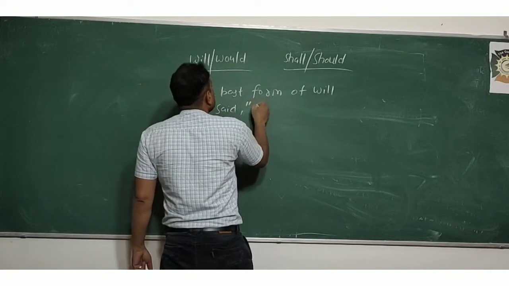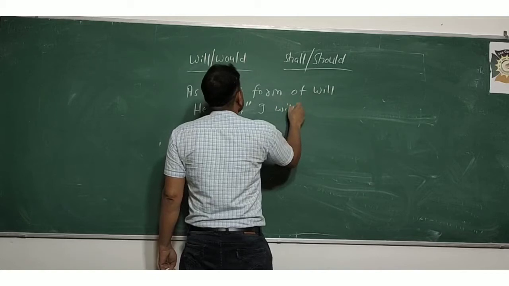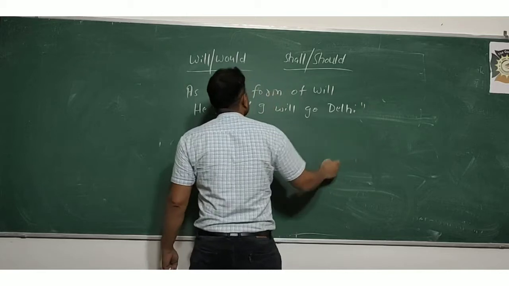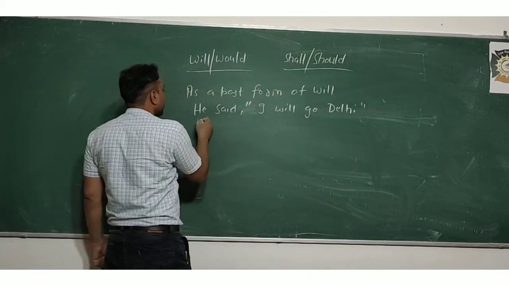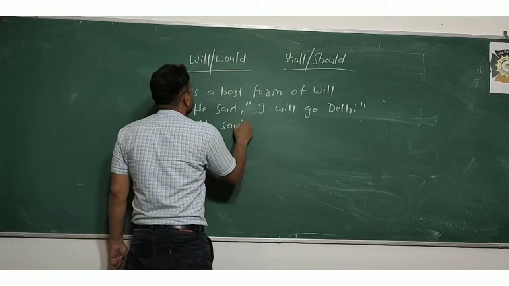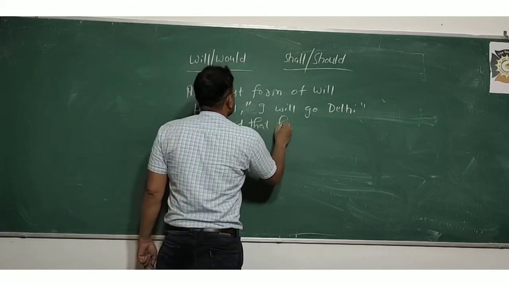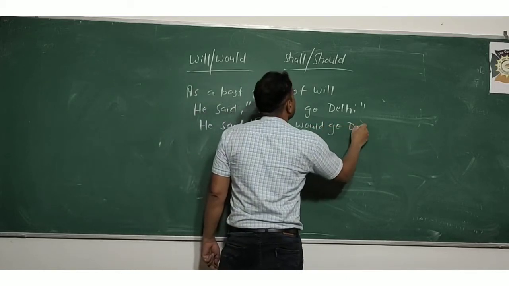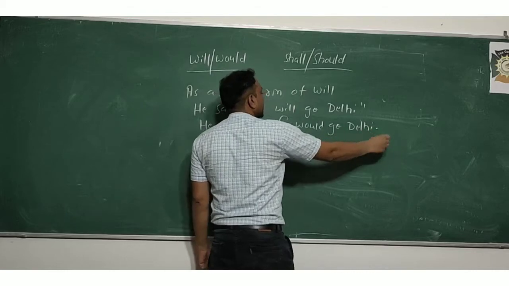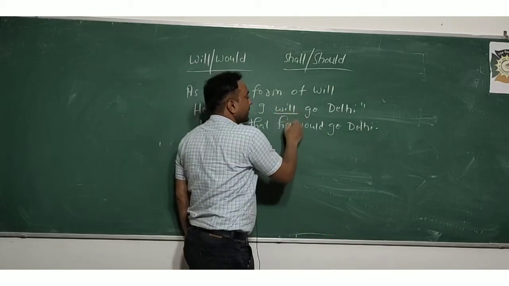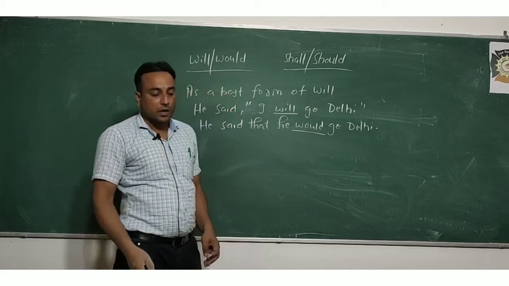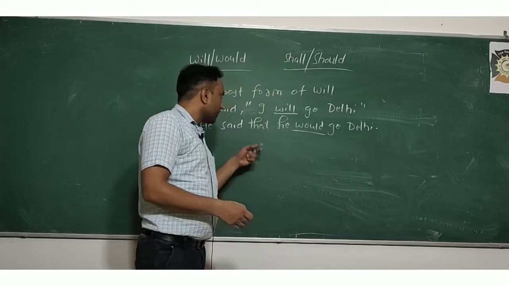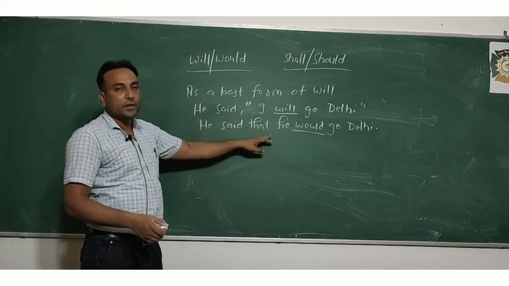He said, "I will go Delhi." He said that he would go Delhi. As a past form, here it is will in direct speech, and in indirect speech you have changed it into would. आपने इसको would के अंदर क्या कर दिया है, चेंज कर दिया है. So as a past form of will, we always use would.